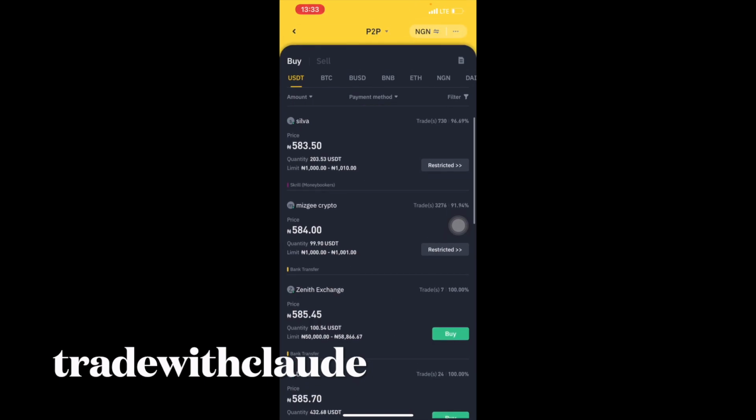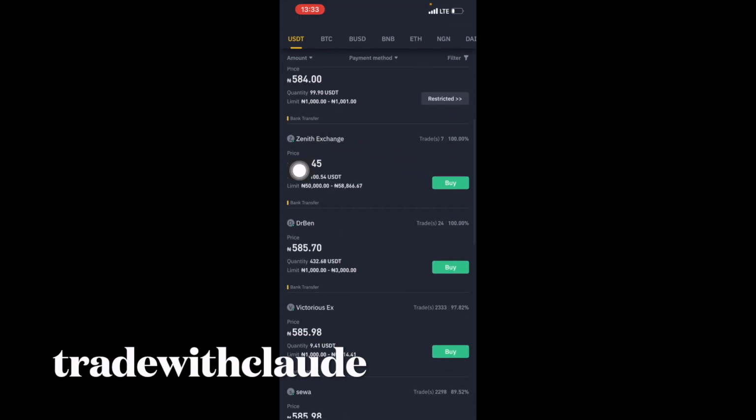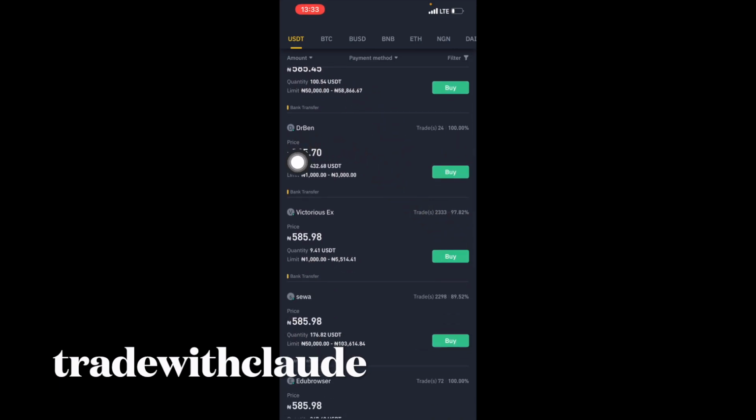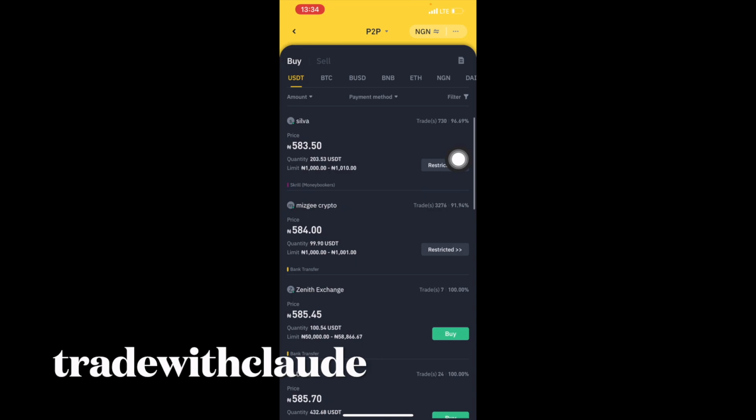Look at all those people now. You see this one is restricted. This one is also restricted. This person has set a minimum of 50,000 USDT to a maximum of 58,000 USDT. That is the minimum and maximum that this individual can sell. Down here again, it's still the same thing. This person can sell 1,000 naira worth of USDT minimum or 3,000 naira worth maximum. So if you want to fund your account, it's very easy.